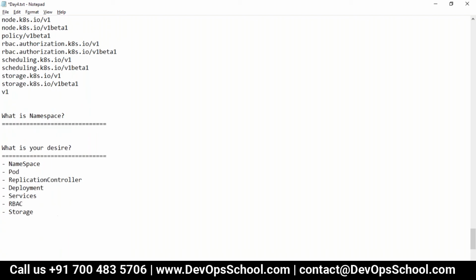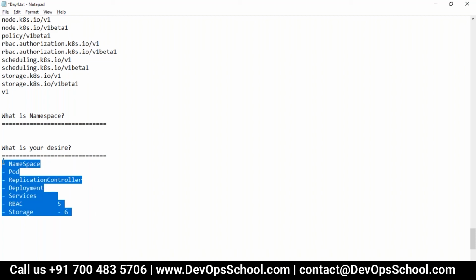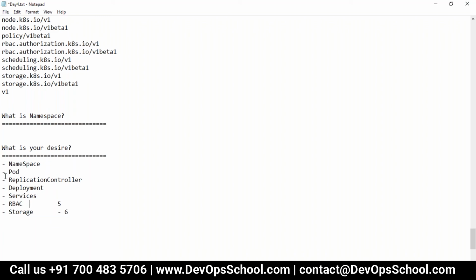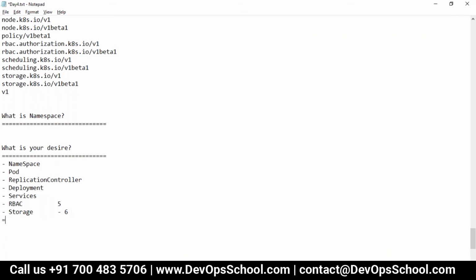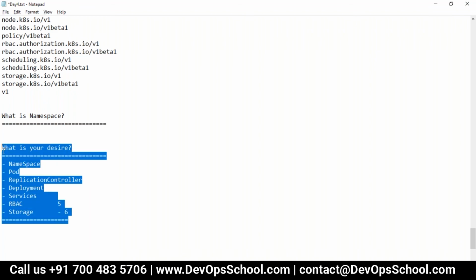Basically guys, in storage there are 5 resources, 6 I guess. RBAC also has 5 resources. So altogether by the end of this session, that means by the end of tomorrow, we will have talked about 15 or 16 resources out of 57 resources. Okay, did you understand that? So this is our plan for the next 1.5 days. All of you, any questions, any doubts?